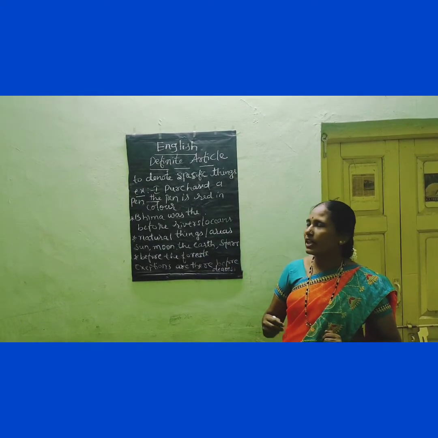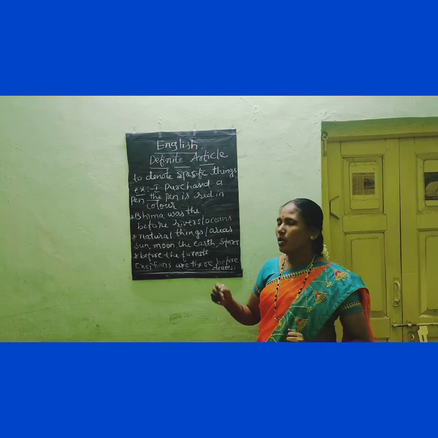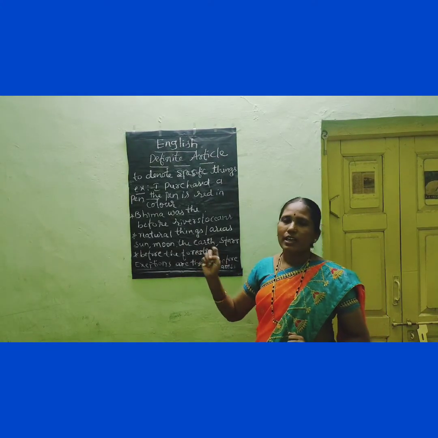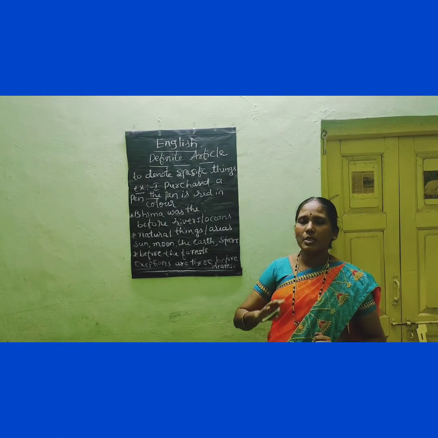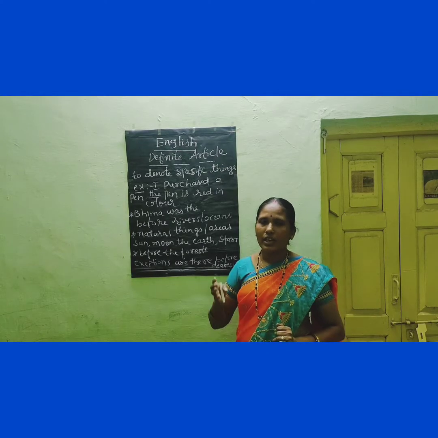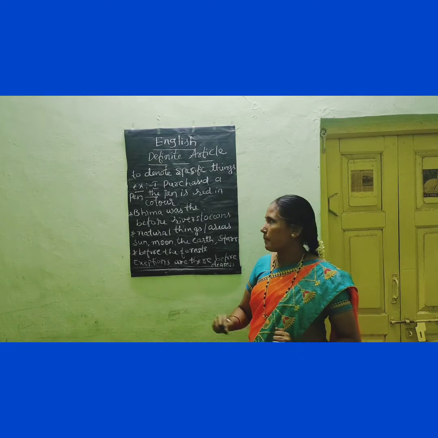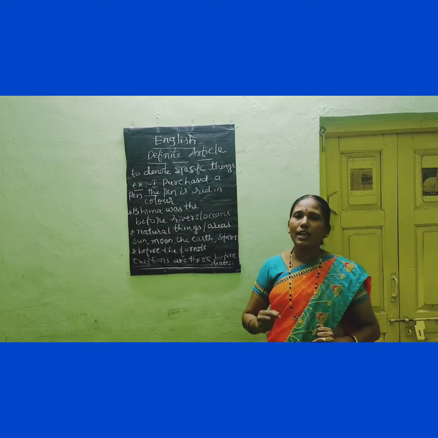So as you have learnt in the previous class, already I have told you what you mean by an indefinite article. As you learned, a and an are considered as the indefinite articles because they are used to denote a not specific person or thing. Already I have given many examples regarding this, and can you remember the notes I gave in the previous class regarding the use of a and an?